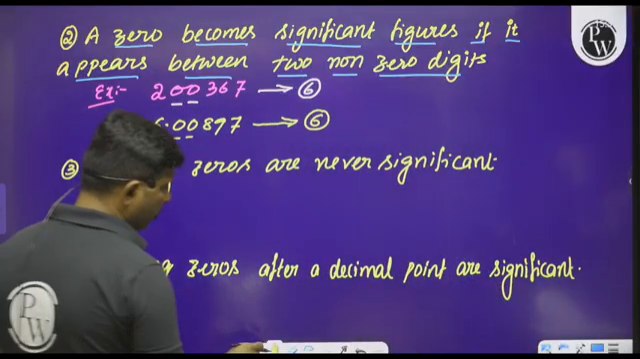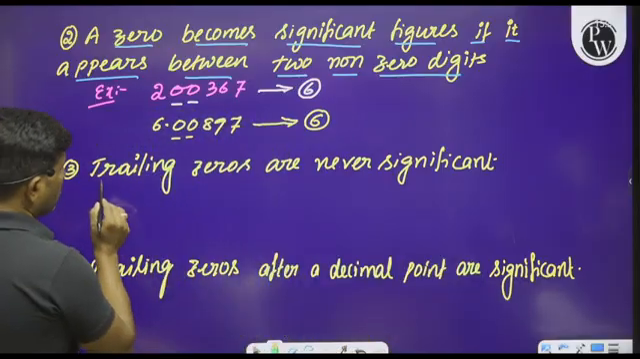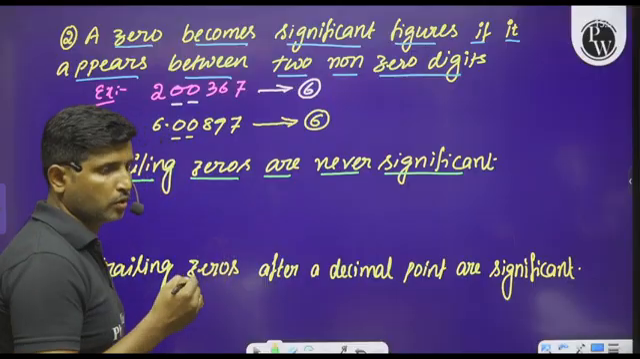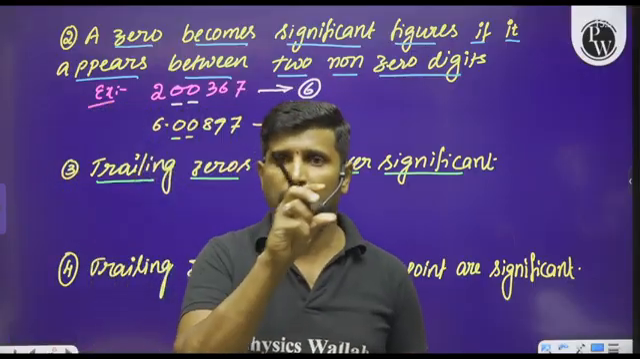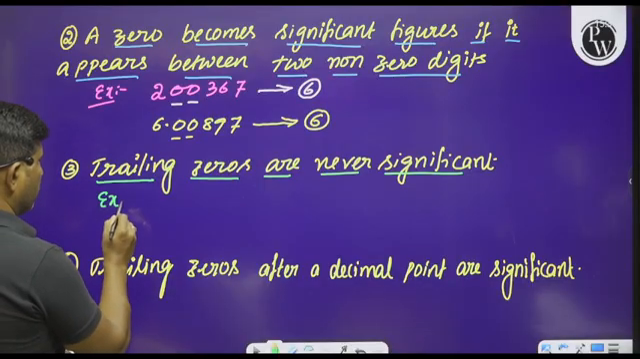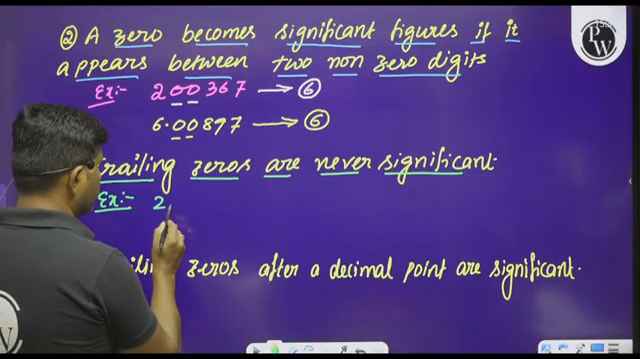And let us move on to the next one. Trailing zeros are never significant. That means the zeros which are occurring at the end of a number. Okay, I will explain by giving an example here.